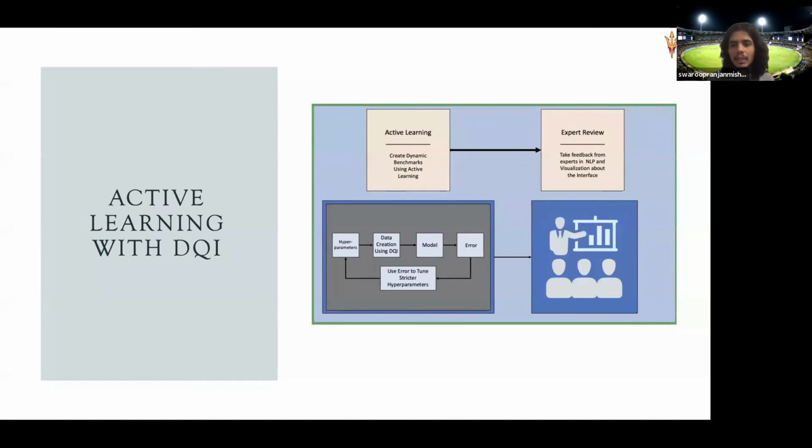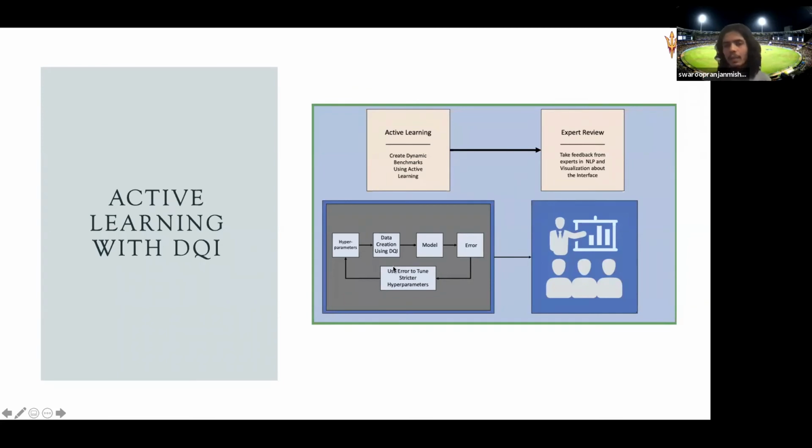samples? So what we do here is, if you look at the diagram, we have several different kinds of hyperparameters in DQI, right? For example, how much sentence similarity you allow between premise and hypothesis, or how much variance of the distribution you allow. All these are hyperparameters. You can make it more strict or not depending on the application. So in a loop, we control these hyperparameters.